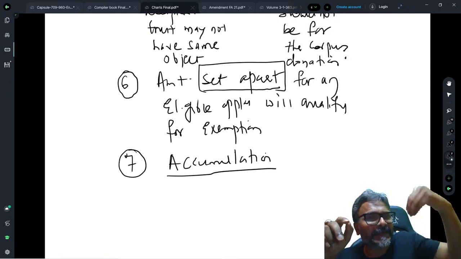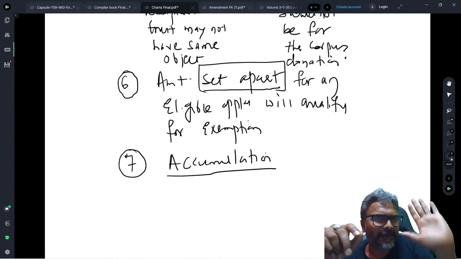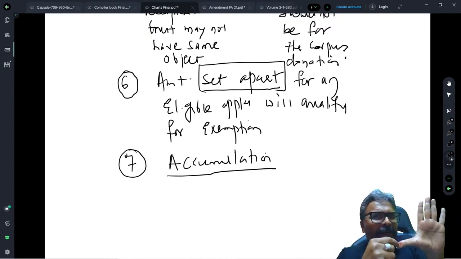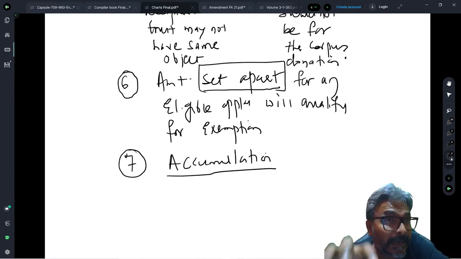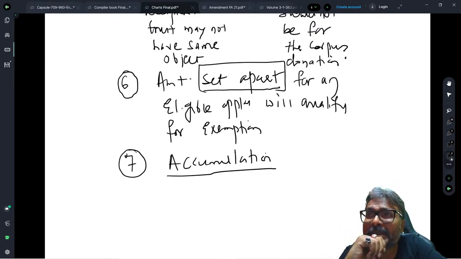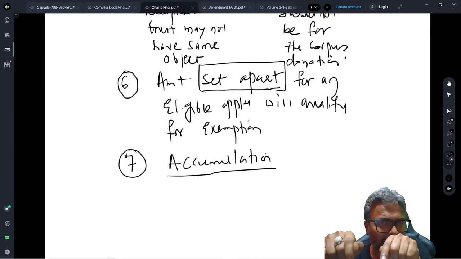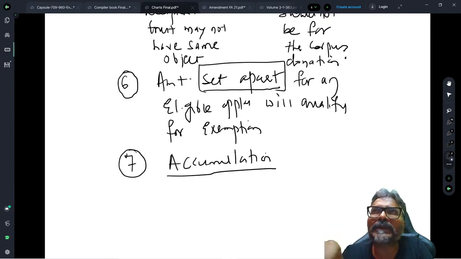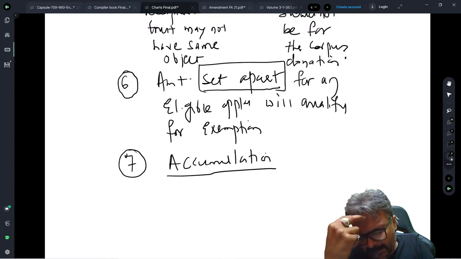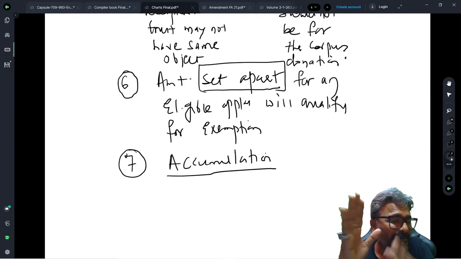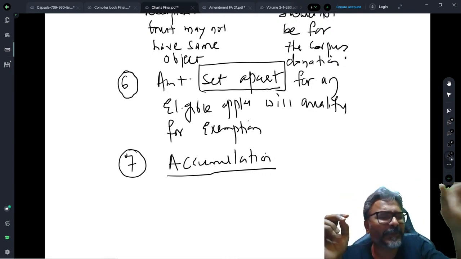So in one of the examinations of the ICAI, which is there in our compiler also, we have found that the ICAI has asked something in 2016-2017. And students, the point was that the current year happened to be, say, for example, the 5th year.